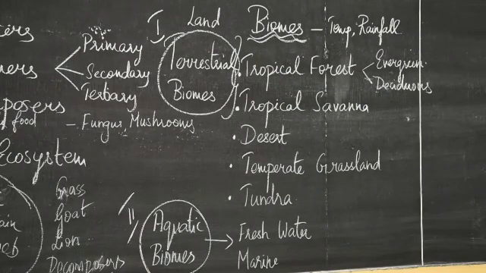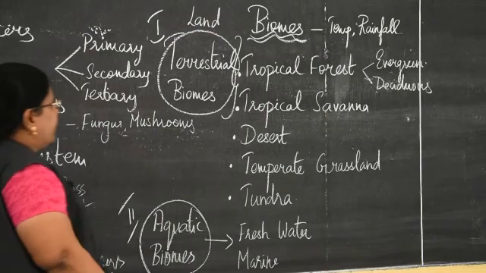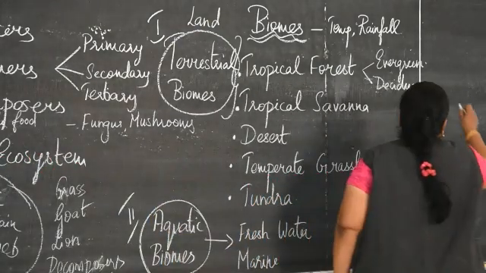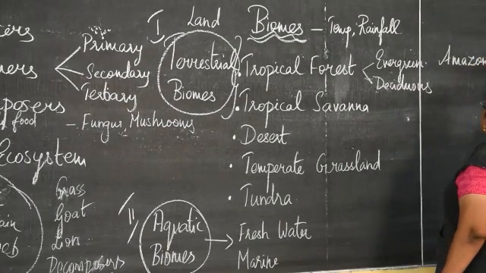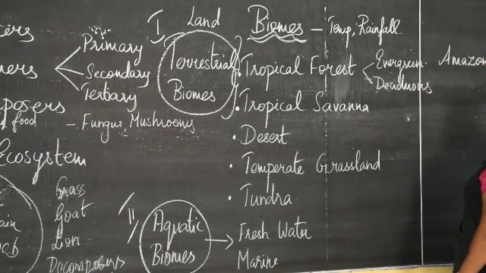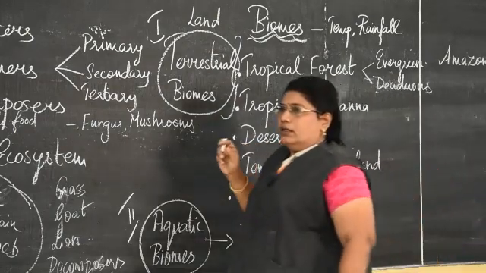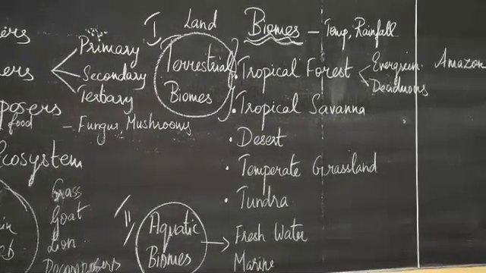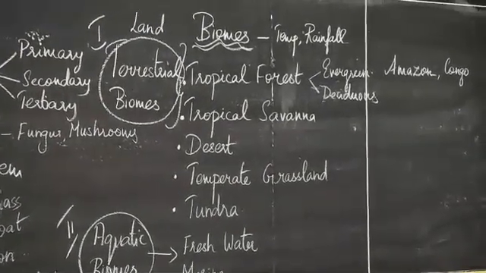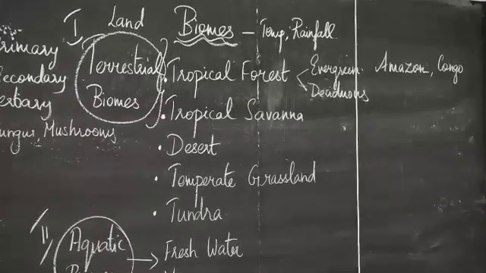For example, the Amazon basin, the river Amazon basin, and the Congo basin, that is in Africa. These regions have very dense forests and they are of great economic importance. Human settlements are found scattered here.